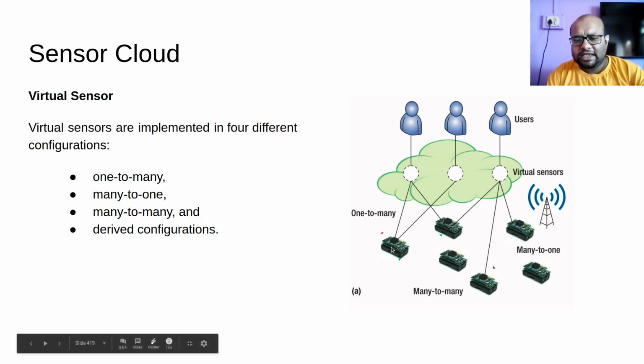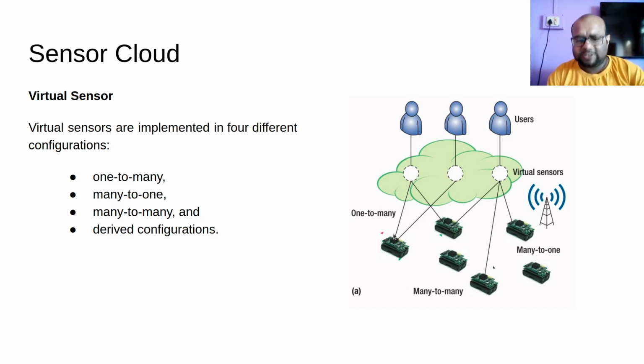So one to many is this: I have one physical sensor, and from this one physical sensor, different virtual sensors will get their data. Then many to one is I have many different physical sensors, and they are sending data to one virtual sensor. So one virtual sensor will get its data from multiple physical sensors.